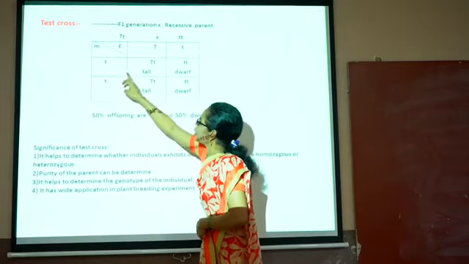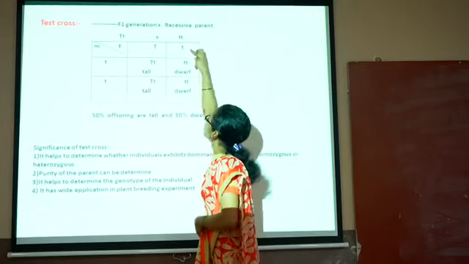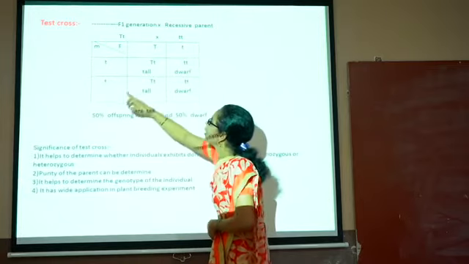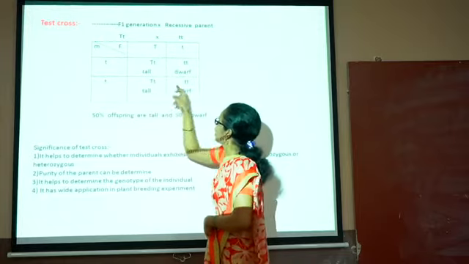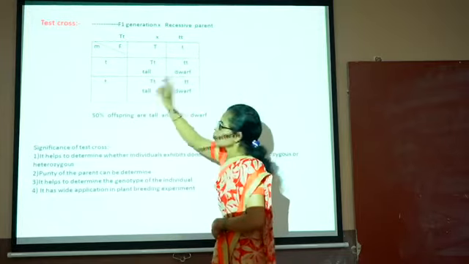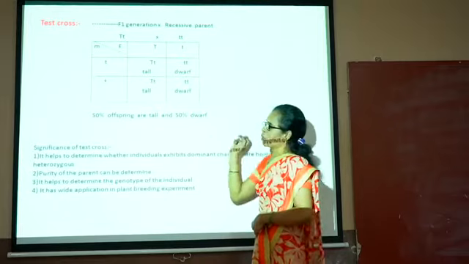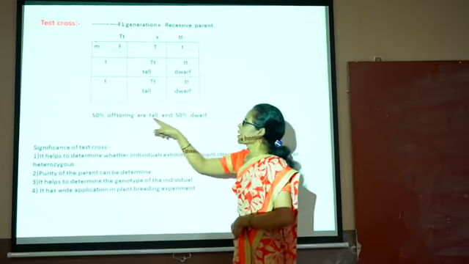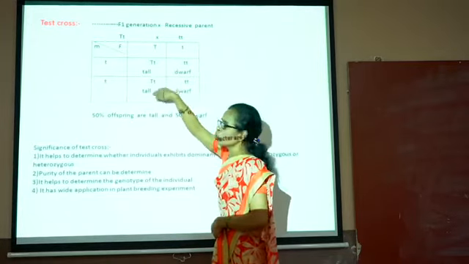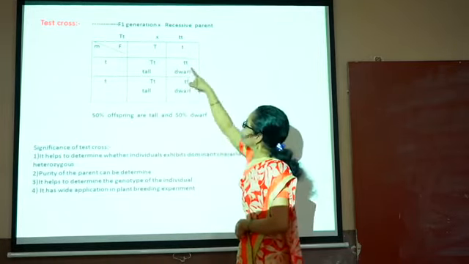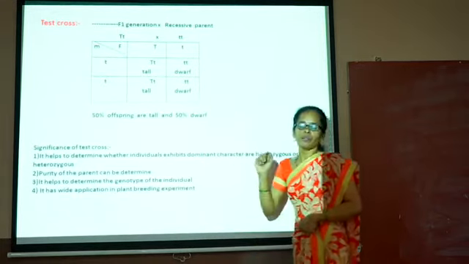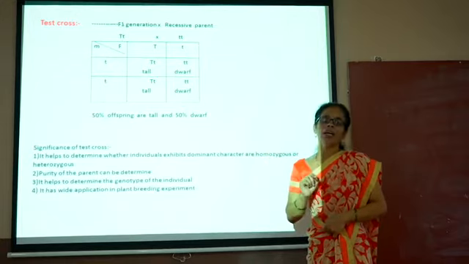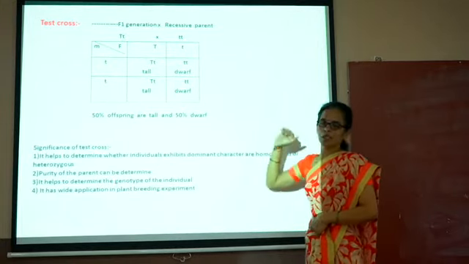Capital T crossed with small t, we get a tall offspring. Small t crossed with capital T, we get a dwarf offspring. Capital T small t crossed, we get a tall offspring. In capital T small t, we get a dwarf offspring. If we observe here, 50% of the offspring are tall, there are 2 tall offspring, and 50% are dwarf. In this way we get the test cross, where the parent is recessive. In this way, the test cross is explained.